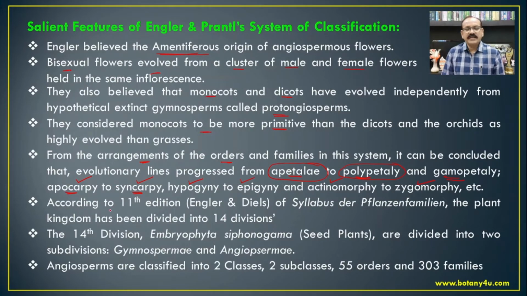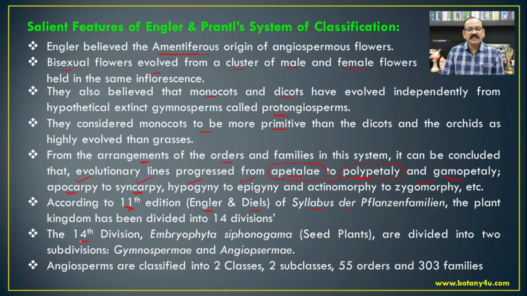As earlier said, in the 11th edition, which was published by Engler and Diels, Syllabus der Pflanzenfamilien, the plant kingdom has been divided into 14 divisions, right from the bacteria, algae, fungi, bryophyta, pteridophyta, gymnosperms and angiosperms. Each and every plant is considered and studied in this classification system.